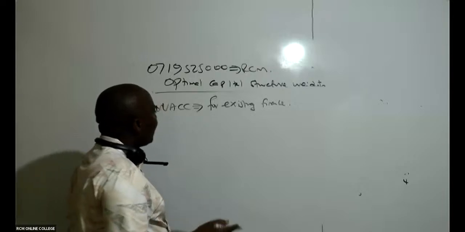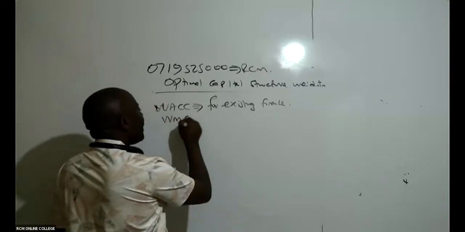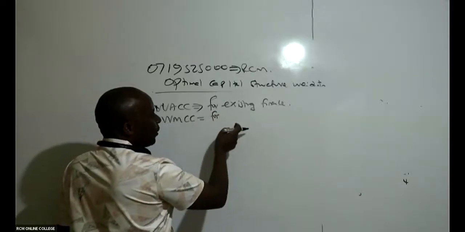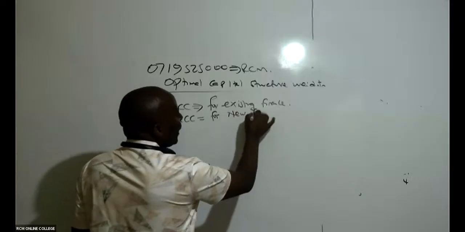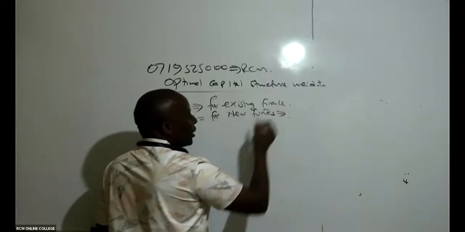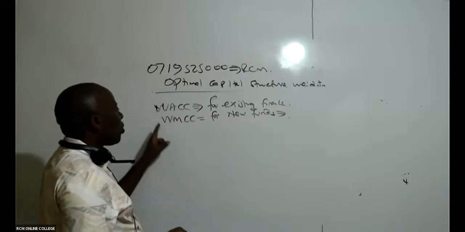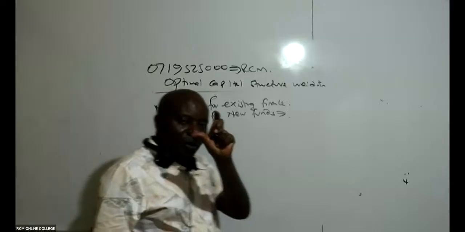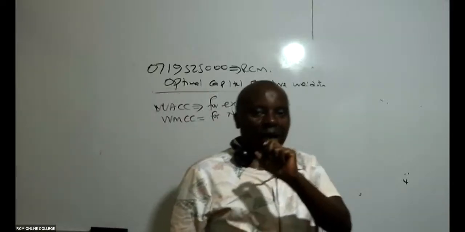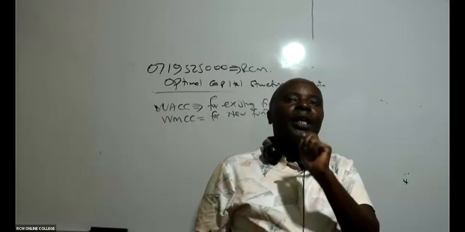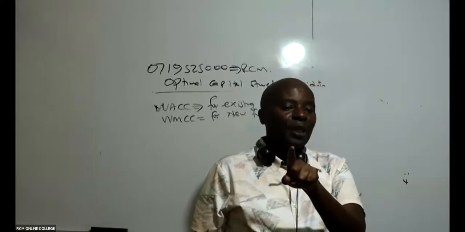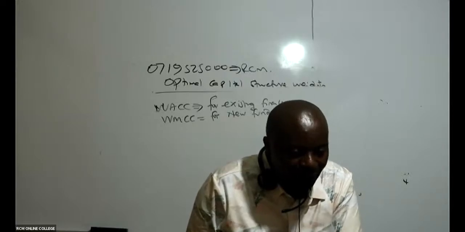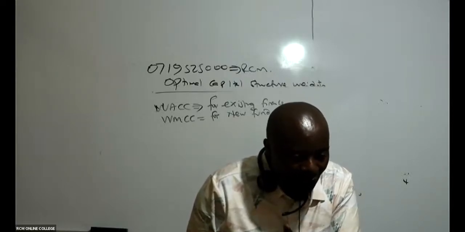But anytime you want finance for new funds, new projects, then you get what we call the weighted marginal cost of capital. Marginal means incremental. And why is this cost of capital going to increase? It's because of new projects, new funds. WACC is for existing projects and WMCC is for new projects.